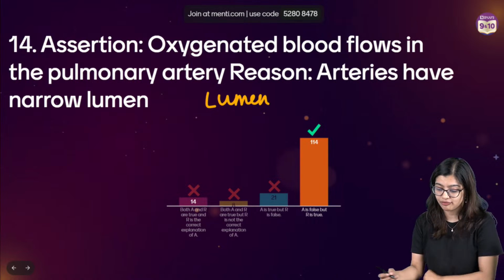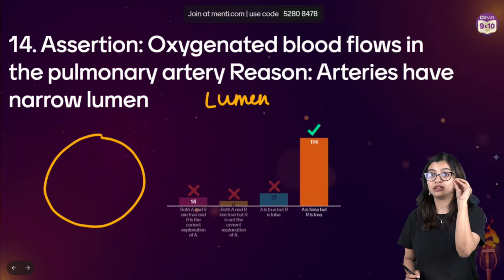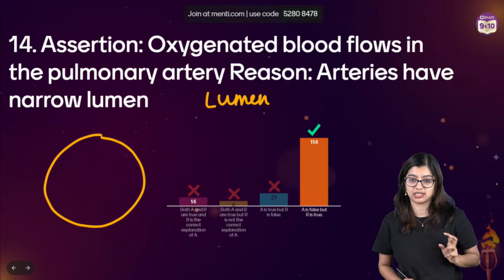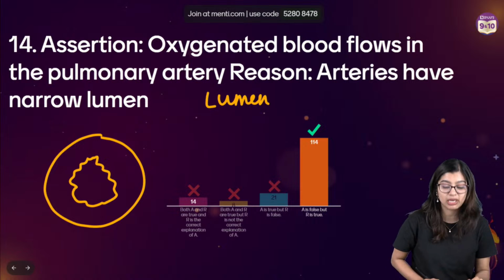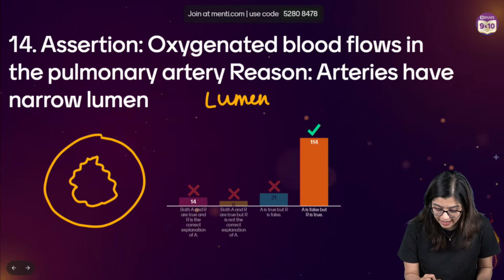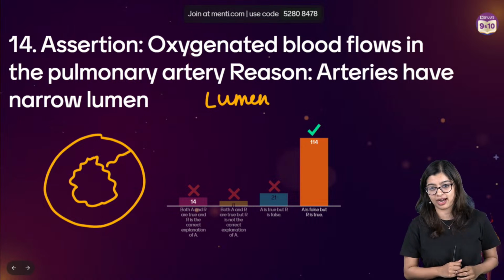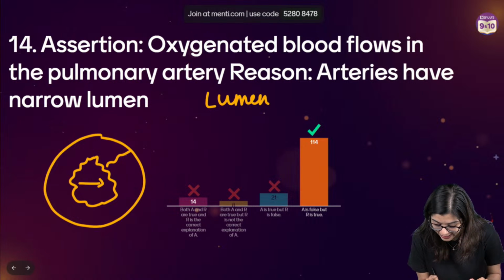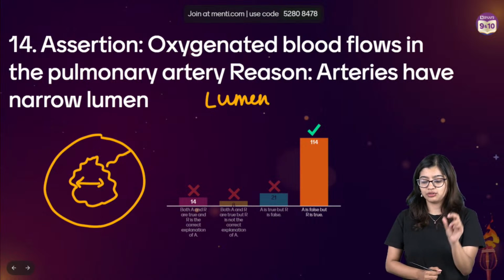Now, in the case of arteries, we know they have thick muscular walls. They are thick and muscular because they transport blood away from the heart, which is why the space available for the blood to flow is narrow.